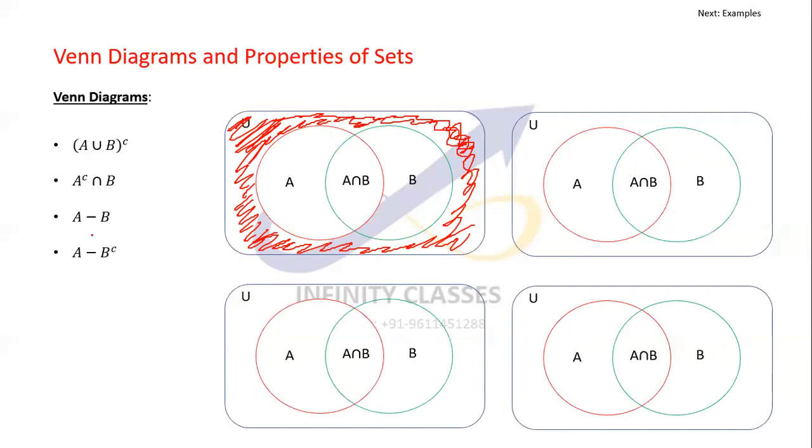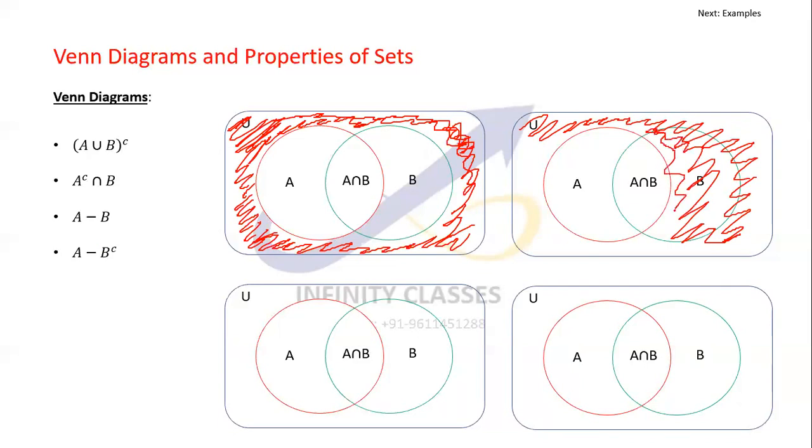The next one is going to be tricky: A complement intersection B. A complement is all of this, and intersection B is the common portion.